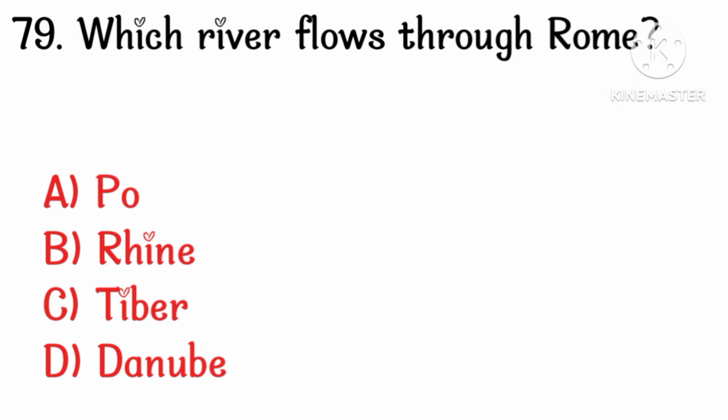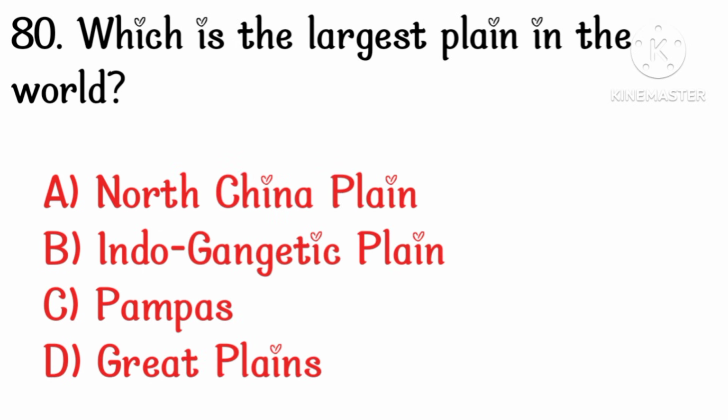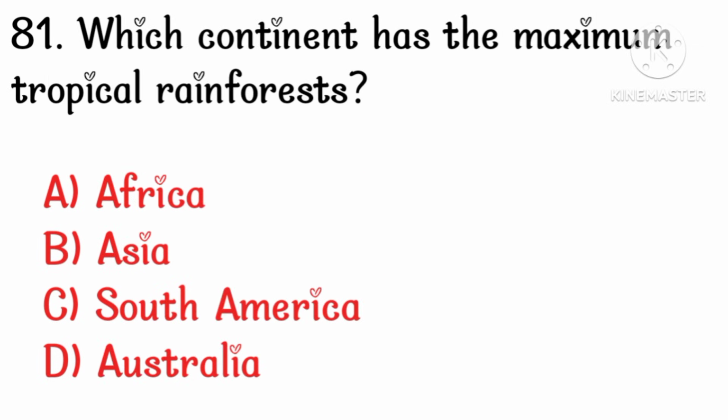Which river flows through Rome? Option C, Tiber. Which is the largest plain in the world? Option B, Indo-plain. Which continent has the maximum tropical rainforest? Option C, South America.